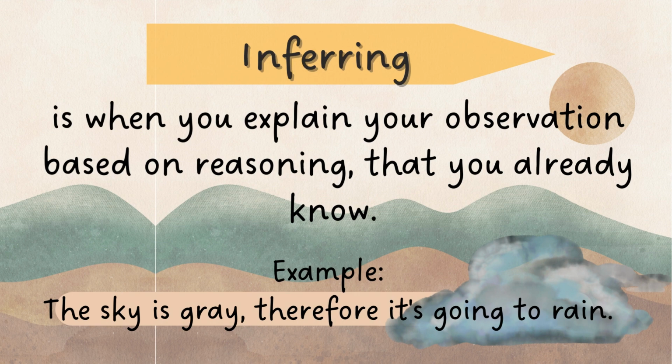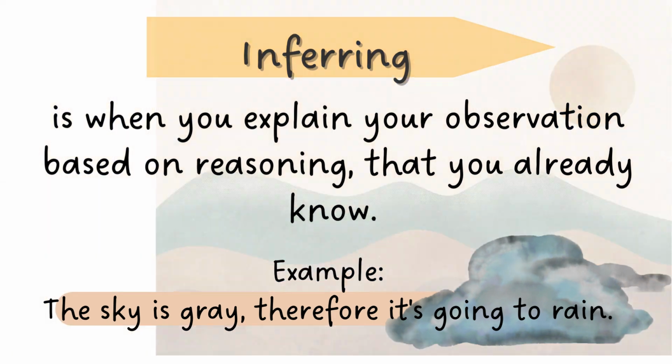So, inferring is when you explain your observation based on reasoning that you already know. Example, the sky is gray. Therefore, it is going to rain. For we all know that when the sky is gray, it is going to rain.